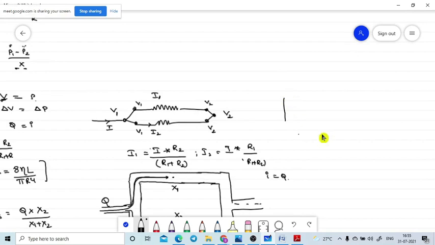Please look at this one. Now tell me, please copy this one. We are going to use this one. I1 is equal to total I into R2 divided by R1 plus R2. I2 is equal to total I into R1 divided by R1 plus R2. Now we are going to our running topic.